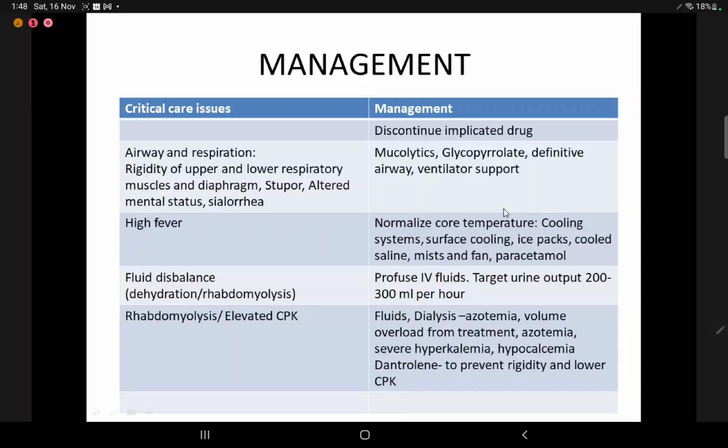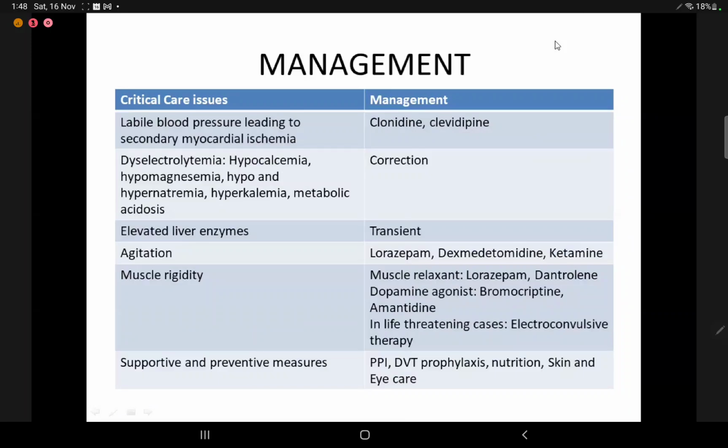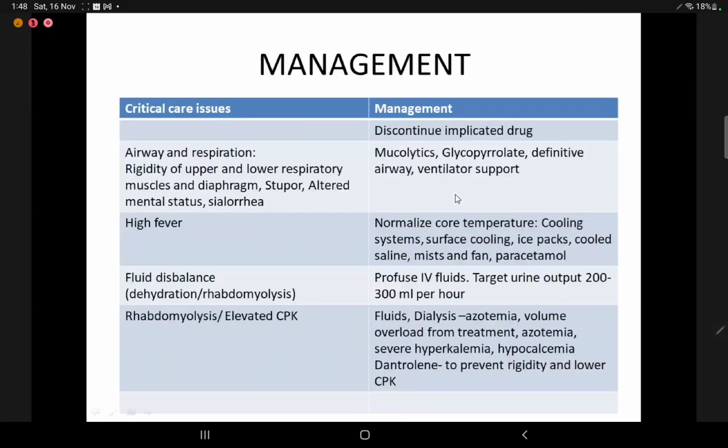So what do we do to manage this kind of a case in a critical care unit? First, we discontinue the implicated agent. In airway and respiration, there might be rigidity of the upper and lower respiratory muscles and diaphragm, with stupor, altered mental status, sialorrhea, all of which can endanger the airway. We will use mucolytics, glycopyrrolate, definitive airway, or ventilatory support.